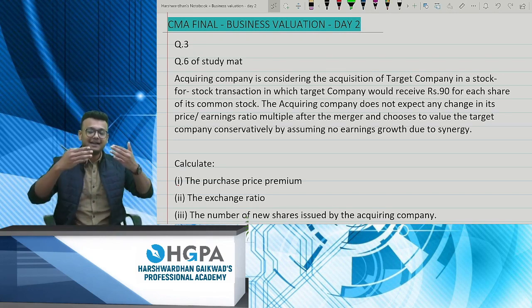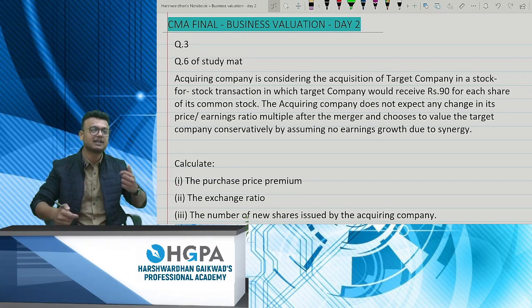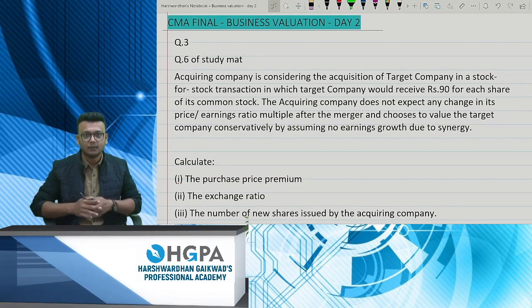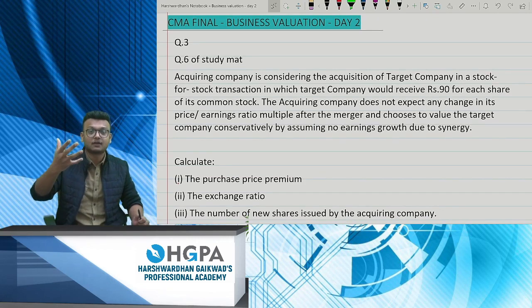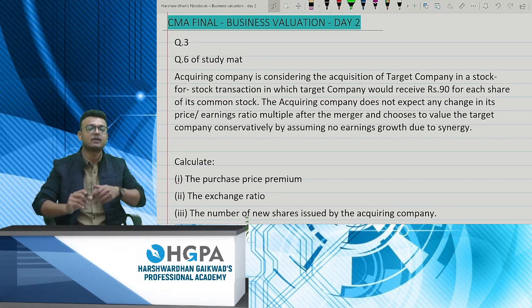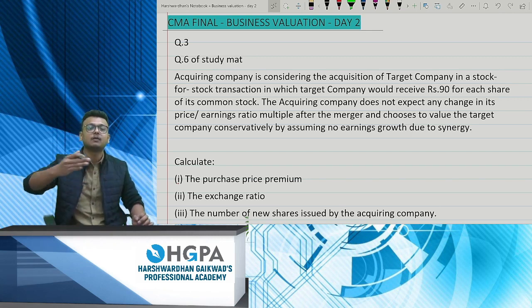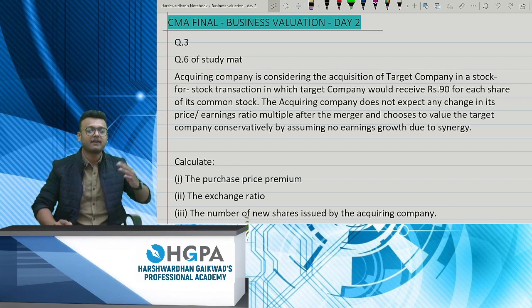Now let us start our journey with this business valuation lecture number 2. In the previous lecture, we started out with a beautiful chapter called mergers and acquisitions. We did a bit of concept and solved sums. In today's lecture, we are going to concentrate on the sums from the material given by the institute. There are roughly 28 to 29 questions, and we are going to complete them over the journey. Today we have taken 4 to 5 questions from the study material, so we'll try to solve that. It will boost your confidence.